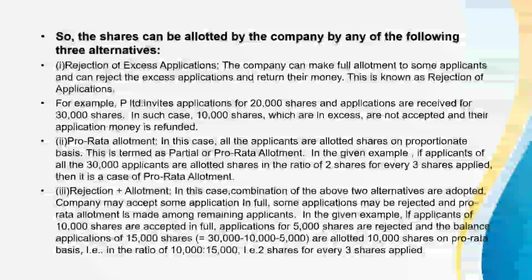In the given example, if applications for 10,000 shares are accepted in full, applications for 5,000 shares are rejected, and the balance applications of 15,000 shares, that is 30,000 minus 10,000 minus 5,000, are allotted 10,000 shares on pro rata basis, that is in the ratio of 10,000 to 15,000, or 2 shares for every 3 shares applied.